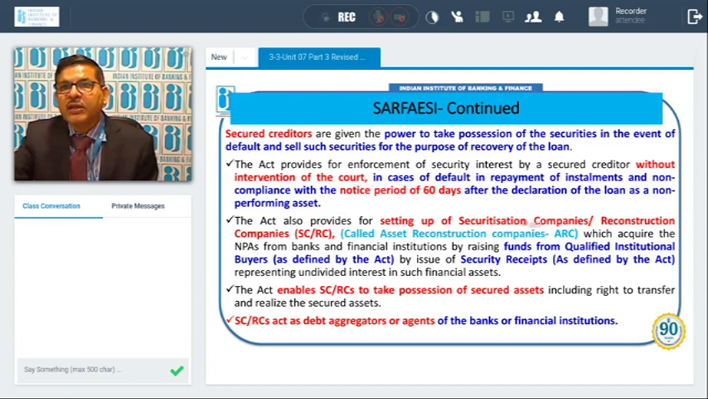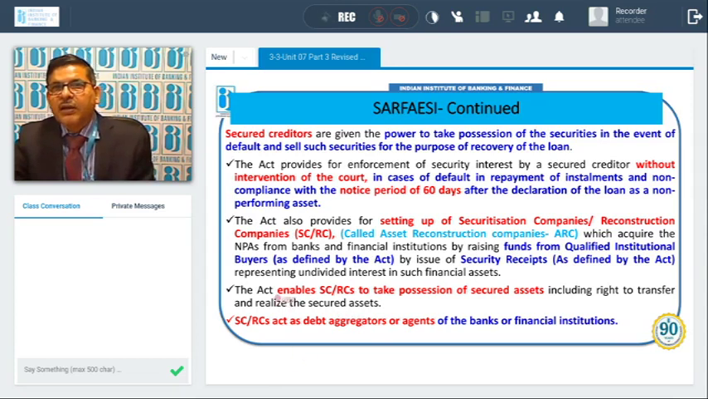The Act also provides for setting up securitization and reconstruction companies, which are now called ARC, Asset Reconstruction Company, which acquire NPAs from banks. They purchase or take over the NPAs from banks or financial institutions by raising funds from qualified institutional buyers, and from that fund they take over the NPA loans from the bank and issue security receipts for that purpose, and then they try to recover out of the asset.